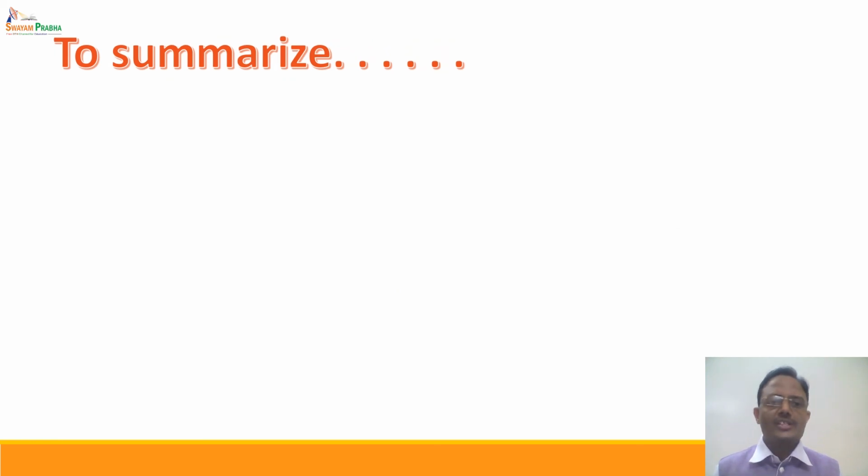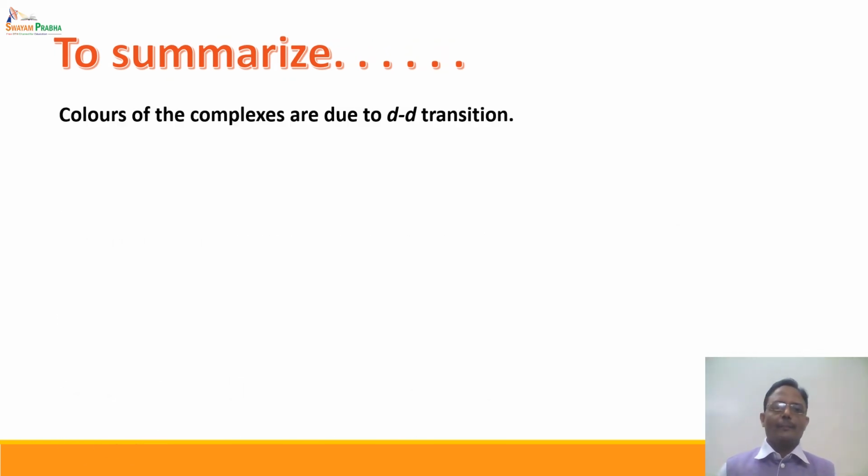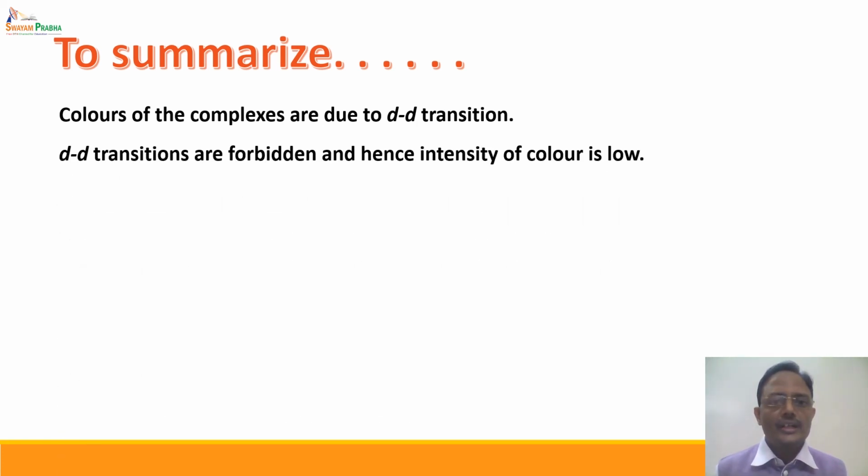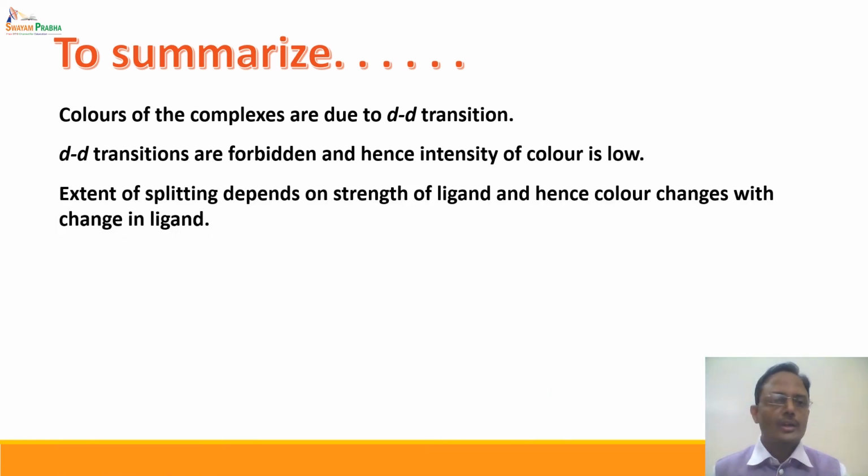To summarize this lecture, colors of the complexes are due to d-d transitions. The d-d transitions are spectroscopically forbidden according to the Laporte selection rule, and hence the intensity of these transitions, or the colors, is very low. Extent of splitting depends on the strength of the ligand, and hence color changes with change in ligand.